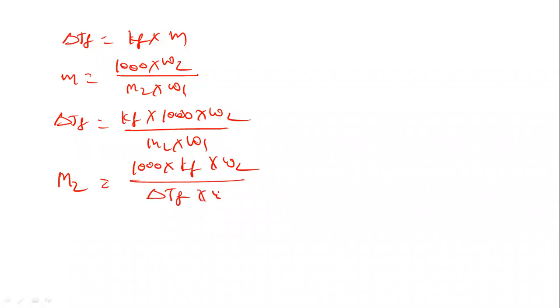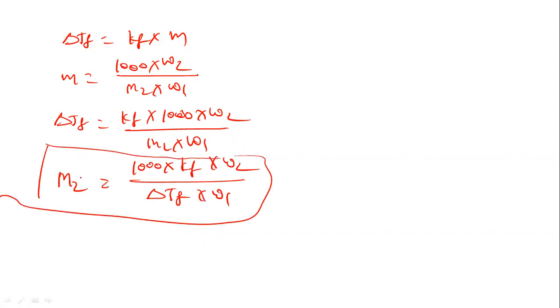In this equation, M2 is the molecular weight of the solute, KF is the molar depression constant, W2 is the weight of the solute, delta TF is the depression in freezing point of the solvent, and W1 is the weight of the solvent. So in this way, we derive the molecular weight, which is related to the depression in freezing point of the solvent. So M2 is related to delta TF. This is our final equation, which may be equation 12 or 13. In this way, we derive the depression in freezing point of the solvent in relation to the molecular weight.